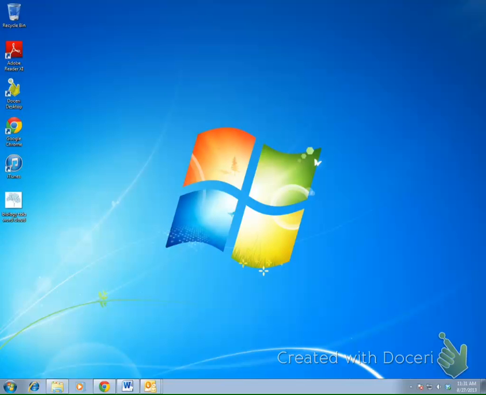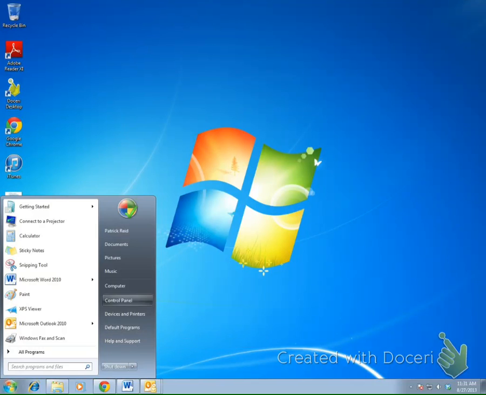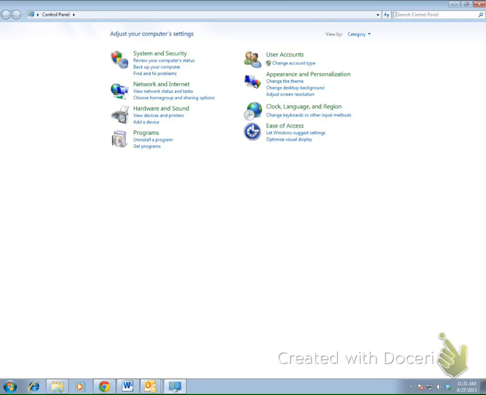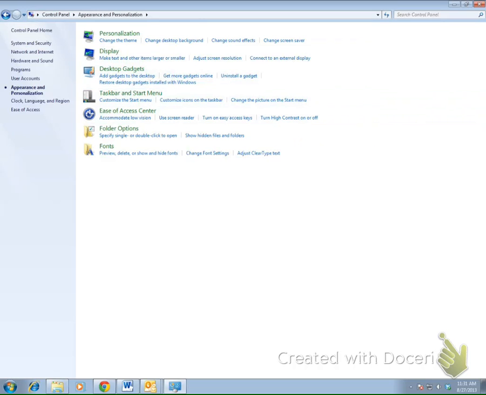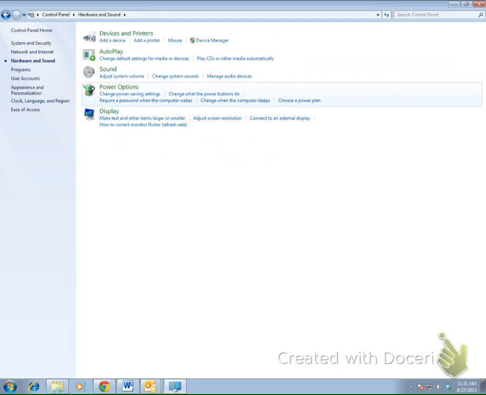So this is how to show your mouse, I'm hoping. What I'm going to do is go over here to Start, go to Control Panel, and where it says Appearance and Personalization, click there. And over here where it says Hardware and Sound, I'm going to click there. And then Mouse, click there.